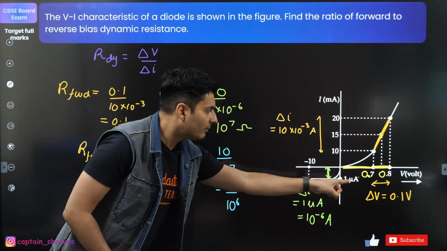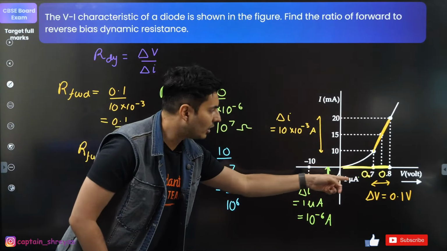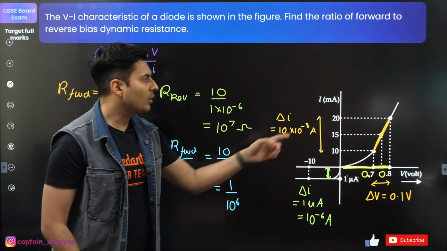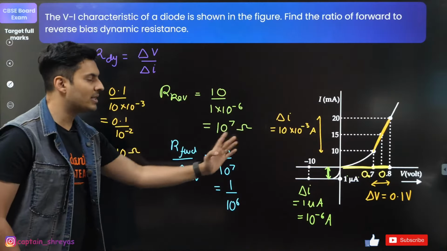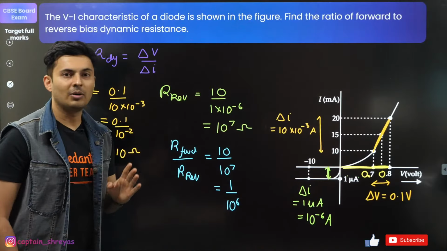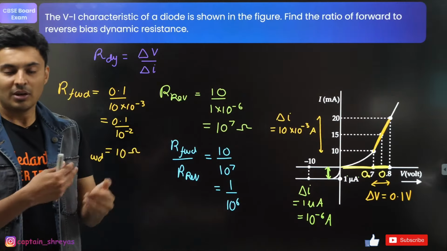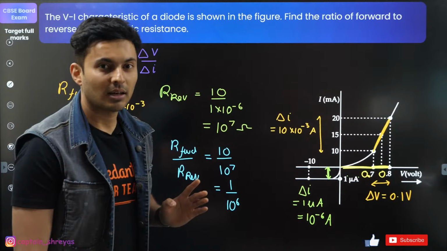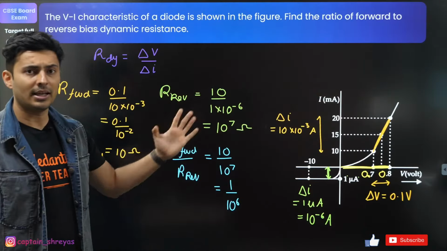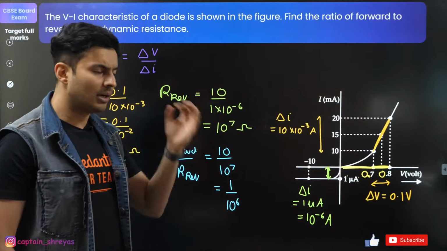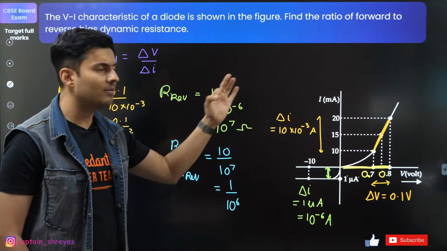If you unknowingly do not look at that micro symbol, or you forget that this was milli, all the powers will get messed up. All the answers will come out to be wrong. You will lose marks, and you will consider this a silly mistake and feel very bad about it. So pay attention carefully, guys, in the exam. Never be overconfident. Always look at each and everything carefully.